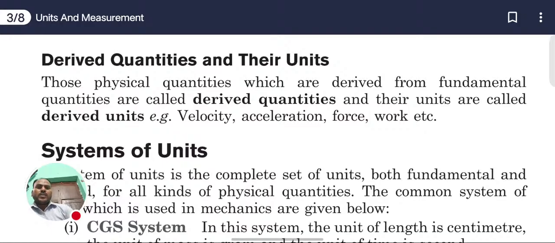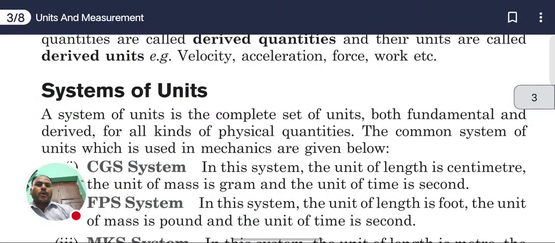Force, what is the force? Force formula: mass into acceleration. Force is equal to mass into acceleration. So the SI unit of force is Newton, or we can also write kg meter per second square. Work also, yes or not? So these all are the SI units of the derived quantities.